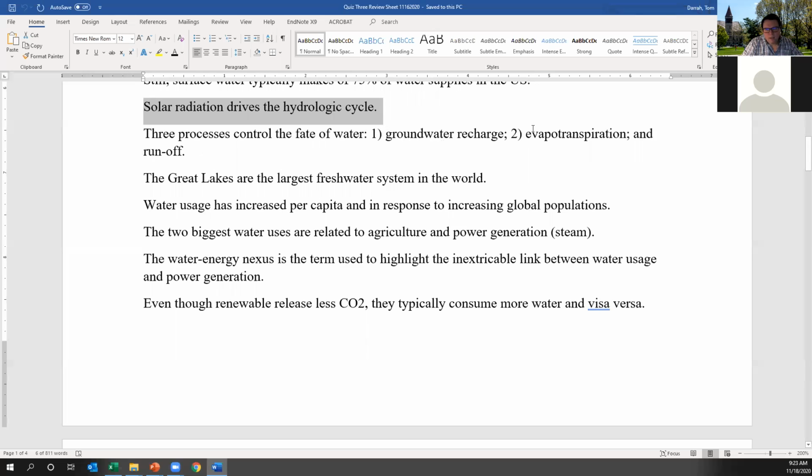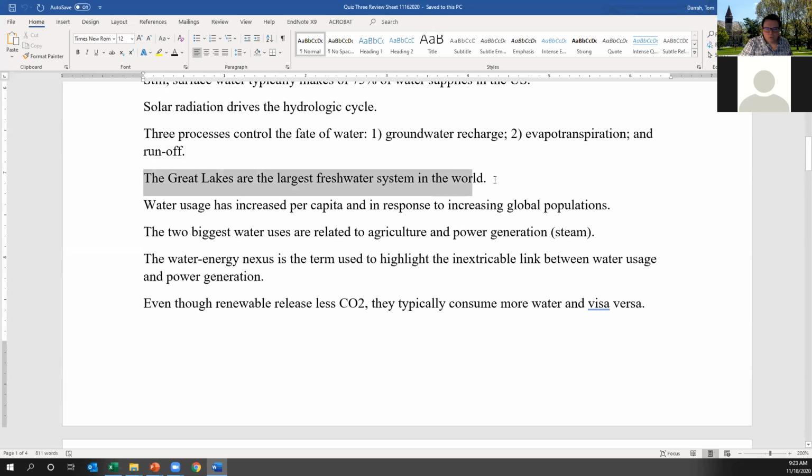It depends where you are, but in places like desert environments, evapotranspiration can be nearly 80%. In places like Ohio, it's actually about one third. Obviously, in the summertime, when there are active crops, evapotranspiration can be higher, but in temperate, wet climates, they're about equal proportions. In dry climates, evapotranspiration can be really dominant.